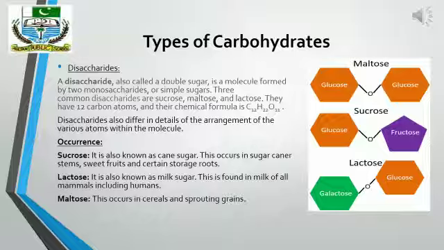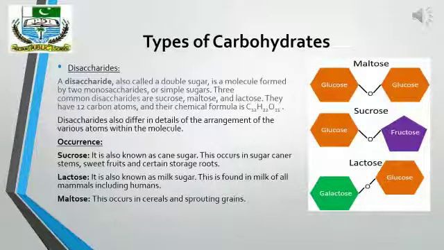Disaccharides include sucrose, maltose and lactose. They have 12 carbon atoms and their general formula is C12H22O11. Disaccharides also differ in details of the arrangement of atoms within their molecules.